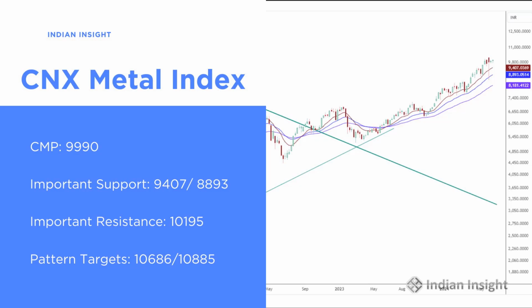Then this is the metals index. The metals index, it seems, was also driven by the government policies. It is trading around 9,990. It has also not been able to break above its pre-election results highs. The important support for this index is around 9,407 and 8,893. The important pattern targets which are currently active are around 10,686 and 10,885.